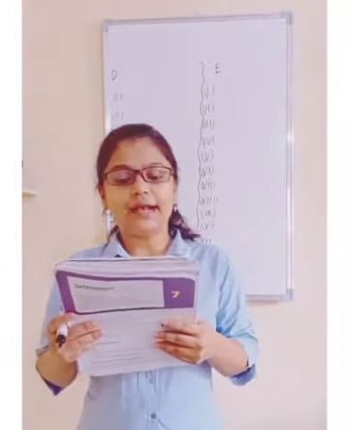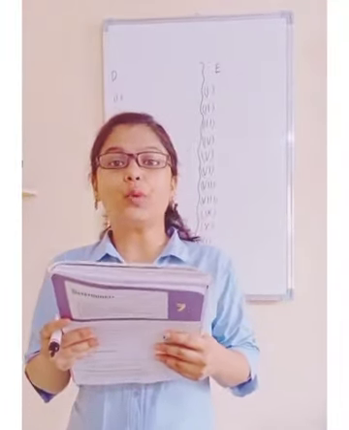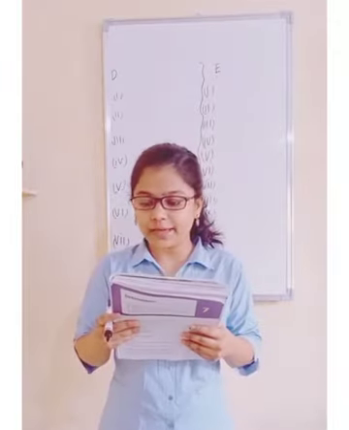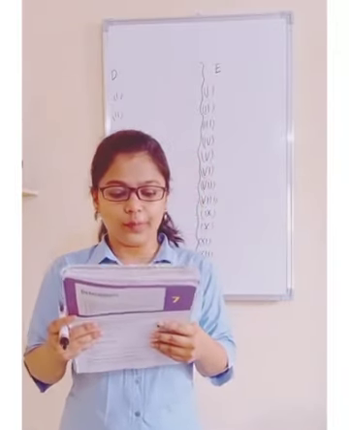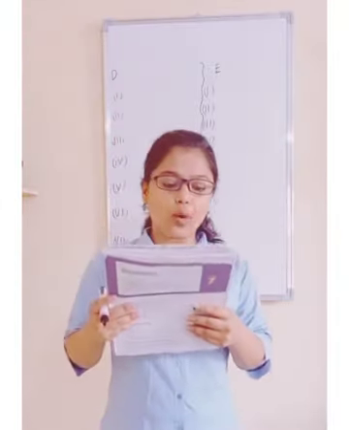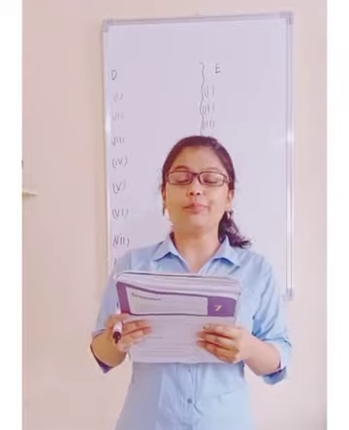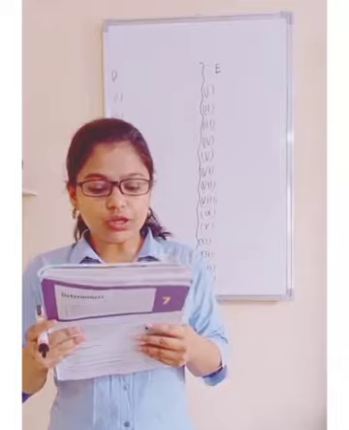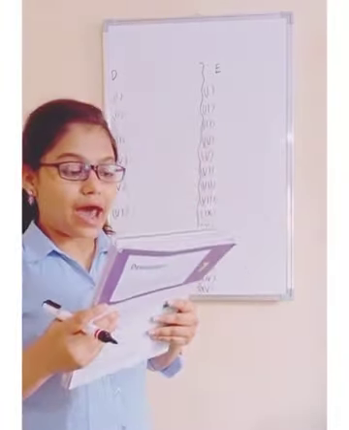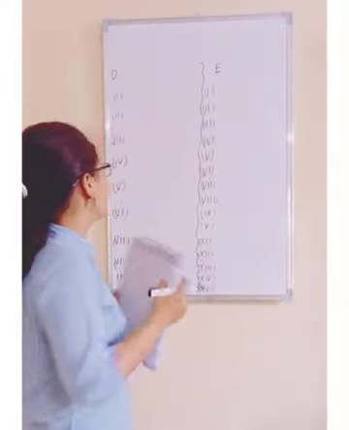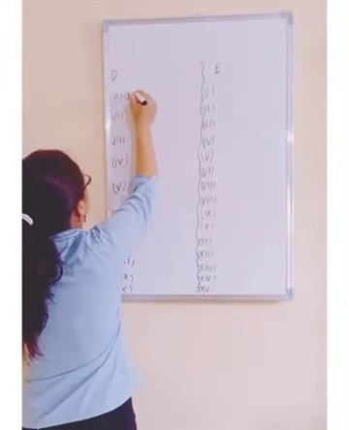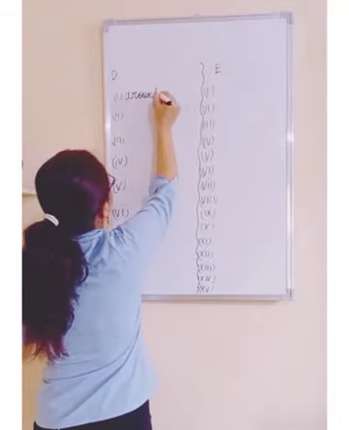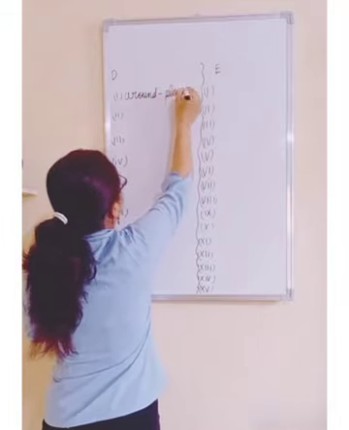Exercise number D: underline the prepositions and state whether they are prepositions of time, place, cause or purpose. Point out the object of each preposition. Number 1 sentence: all of you have to come on page number 42 and see the first sentence. The children ran around the house. You have to underline 'around' and it is a preposition of place.